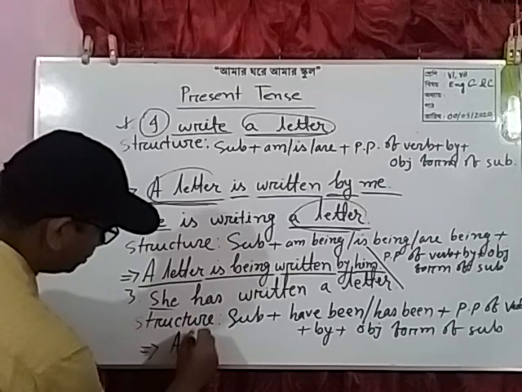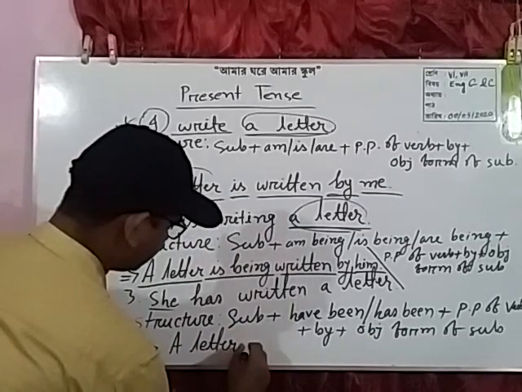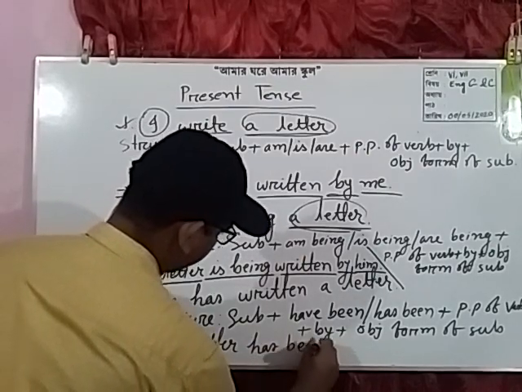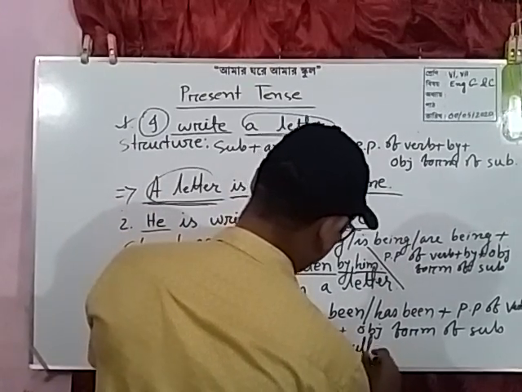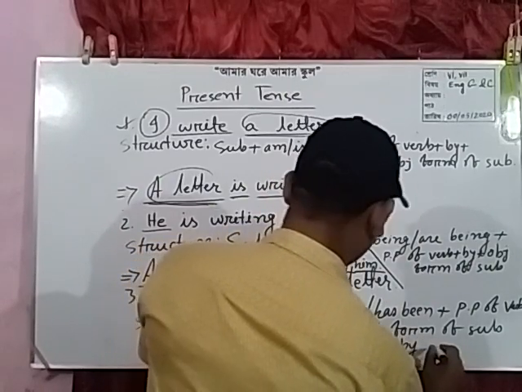So we can write: a letter has been written by her.